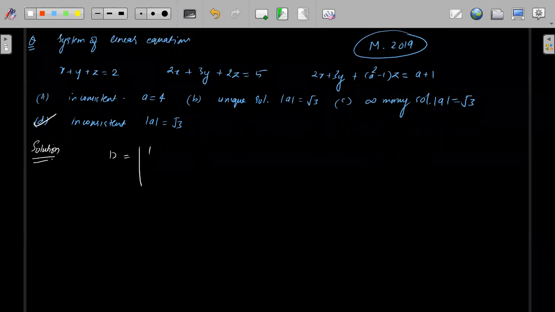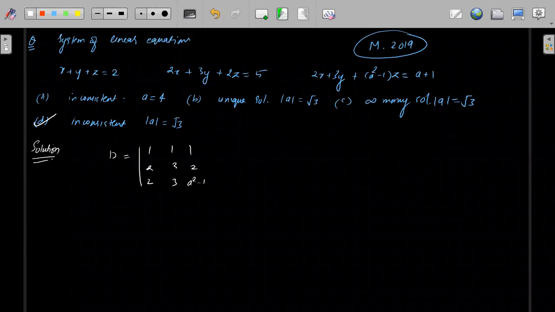So D is 1, 1, 1; 2, 3, 2; 2x, 2, 3, and a square minus 1. When I solve this, I can subtract, but I can also open directly because there is only 1.